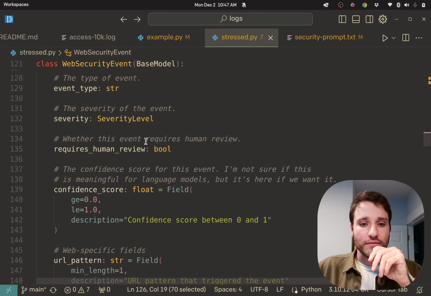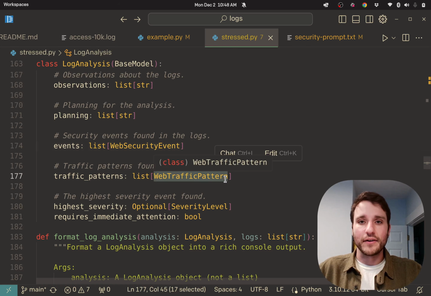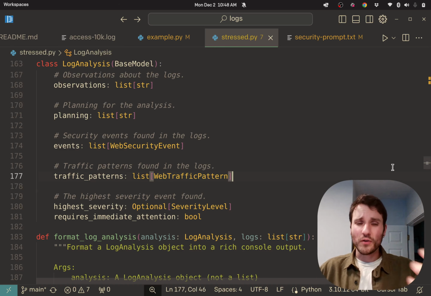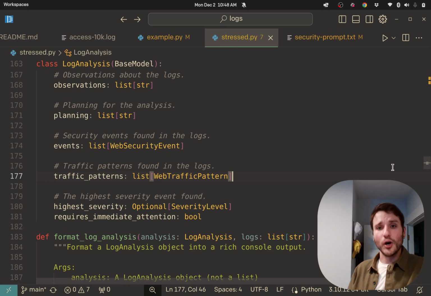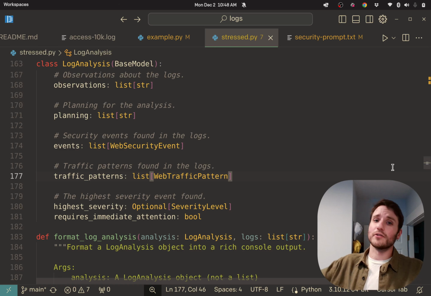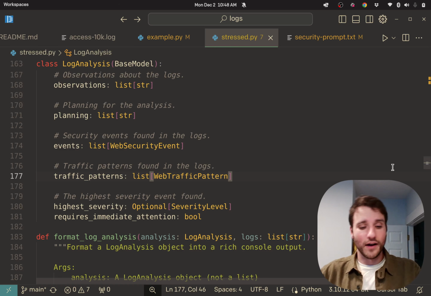And then we also have web traffic patterns. A common example is, if you run a web server, you might want to know where people are commonly going, right? Where are people looking? There are lots of ways to do this with standard log analysis tools, and those are all awesome, but this is an AI version, so obviously it's cooler.